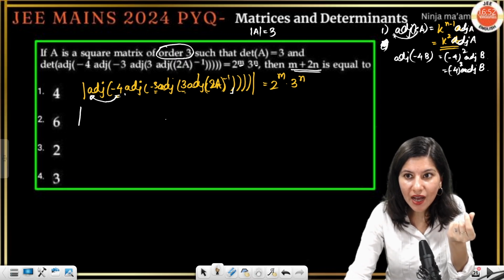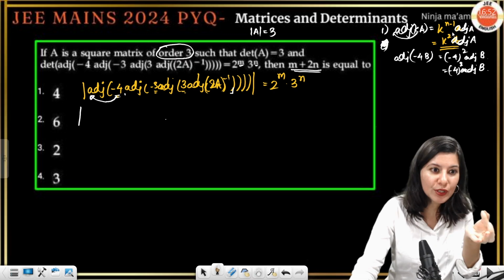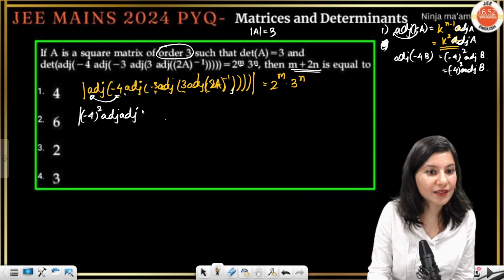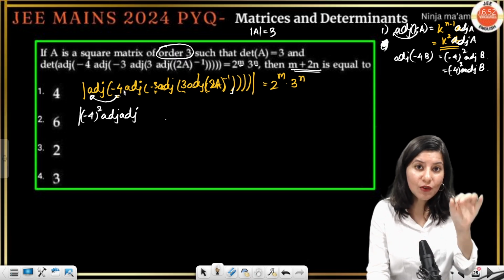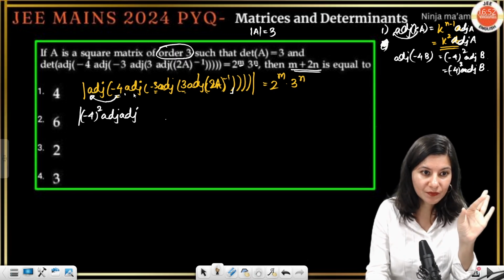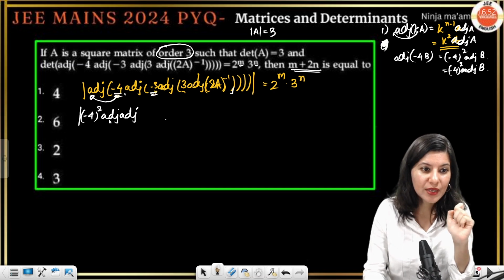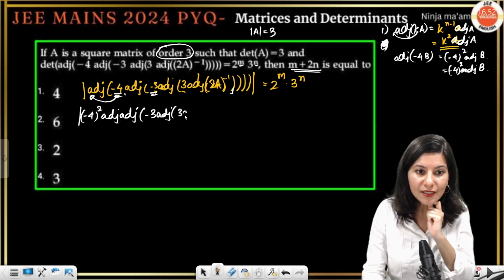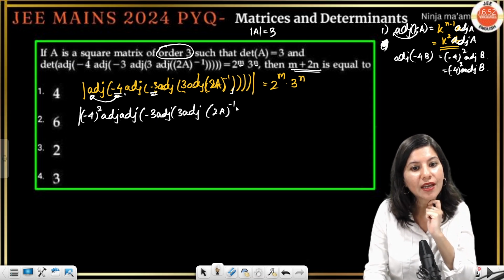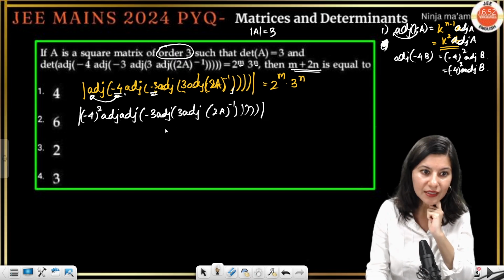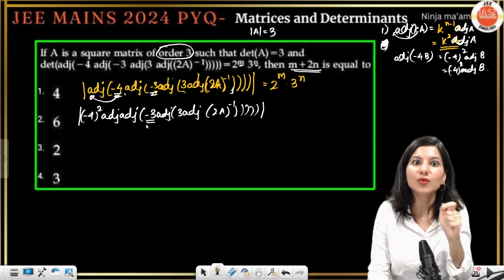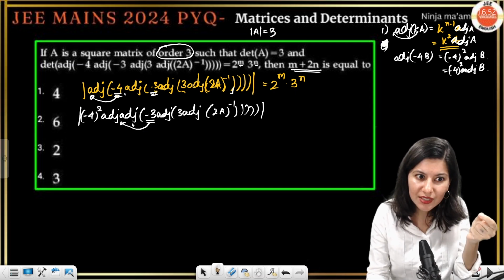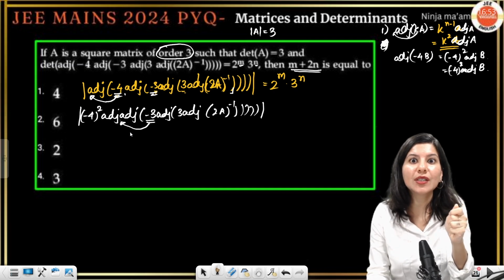So this k is coming out with power n minus 1, but that's just before adjoint. So -4 square. Now adjoint. Okay, 2 adjoints are together. We want all the adjoints together without any interruption. These are interruptions. Now -3 adjoint, 3 adjoint, 2A inverse as it is. Now I want this -3 to come out. If -3 comes out, it will be written right before its previous adjoint, and this will become -3 square.